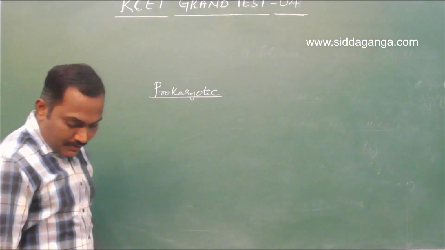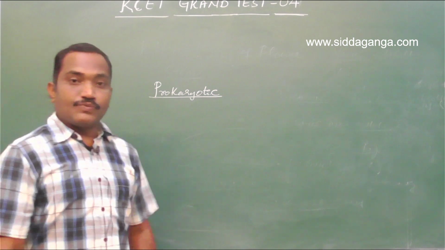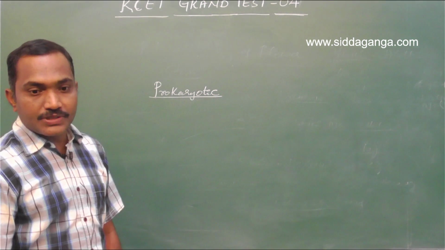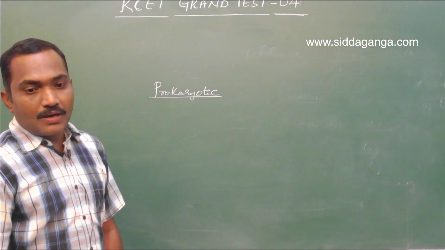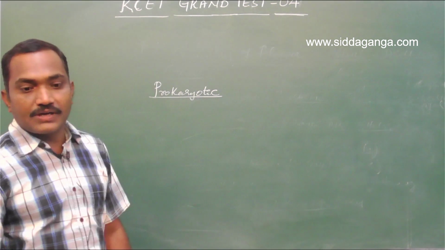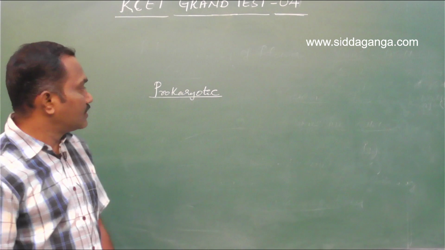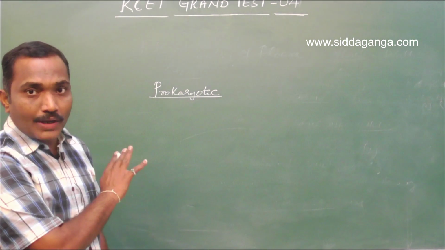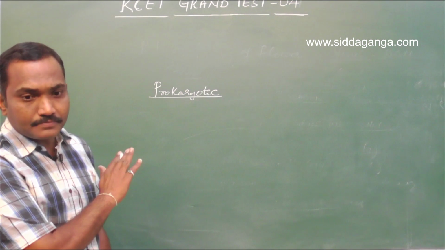So, prokaryotes are the organisms which lack nuclear membrane and other cell organelles. Of course, unicellular. And just now, in the first question itself, we have discussed the 5 kingdoms. All prokaryotic organisms are grouped into one particular kingdom, that is kingdom Monera.